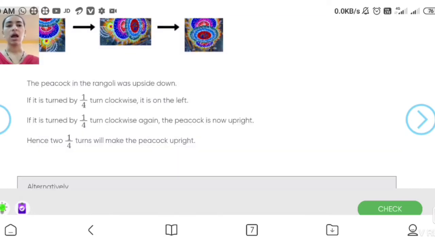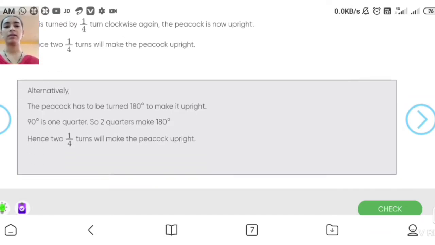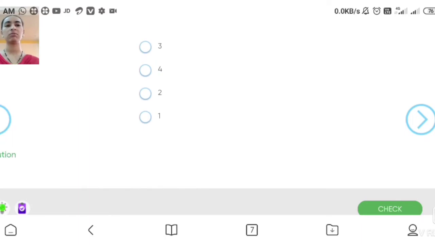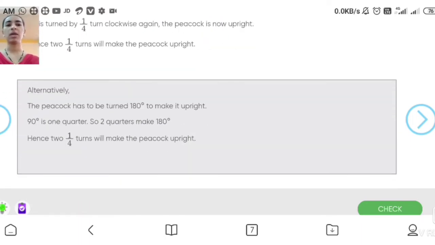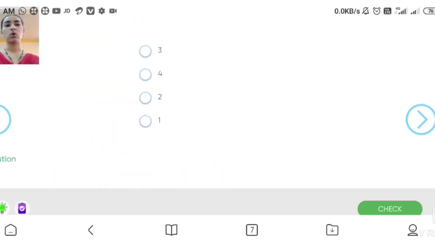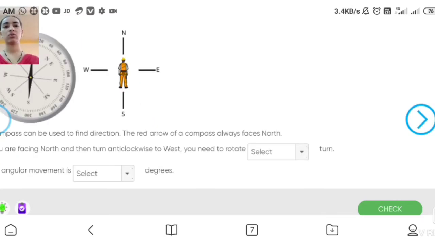Yes, how many? 2. Alternately, how can we find it? The peacock has to be turned 180 degree. Yes, 2 quarters means 1/2, and 1/2 means 180 degree. So the 2 quarters make 180 degree. So the answer will be 2. Okay students, understand this. Let's move to the next question.